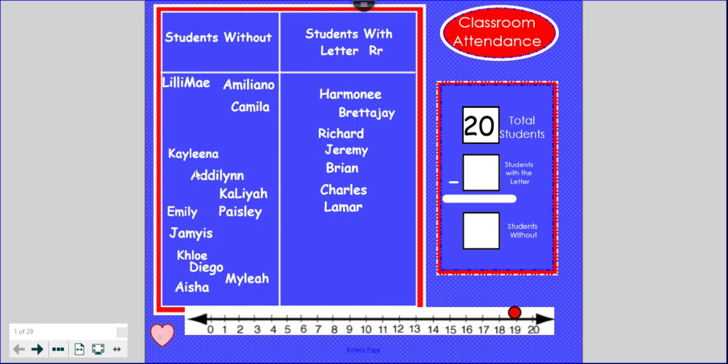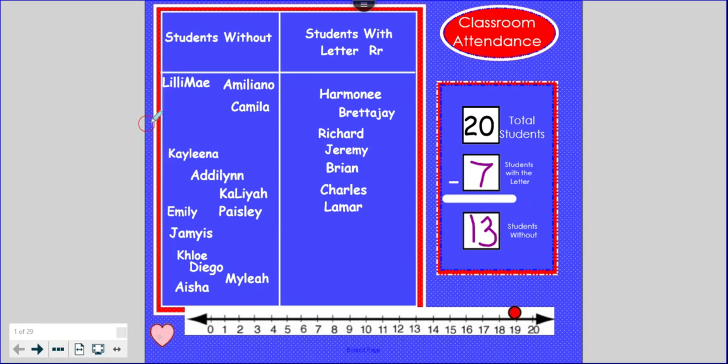So let me get my pen and write a number 7. Let's count how many friends do not have the letter R on our T chart. 1, 2, 3, 4, 5, 6, 7, 8, 9, 10, 11, 12, 13. 13 left with no letter R. So let's read this subtraction or takeaway number sentence. 20 friends in our class take away 7 that have the letter R in their name equals 13 left over.